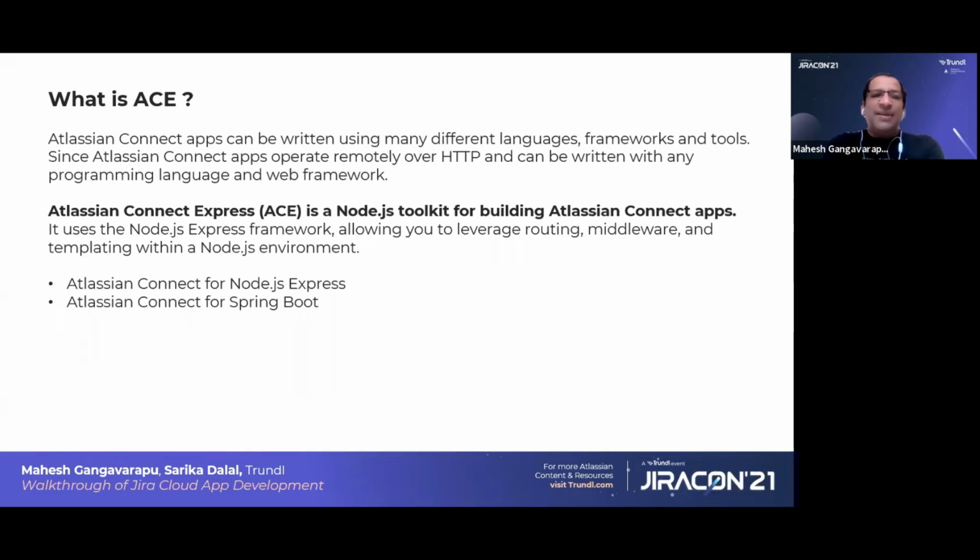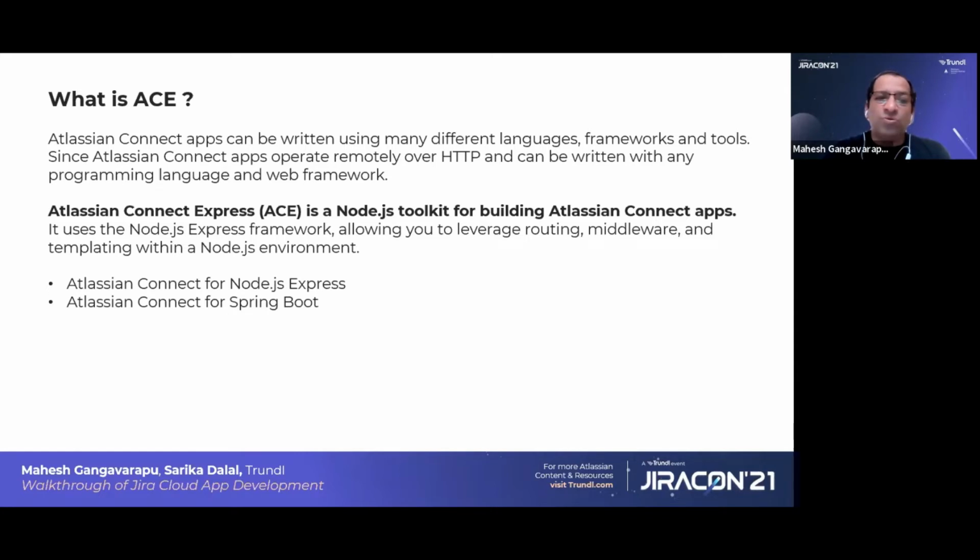Atlassian Connect apps can be written using many different languages, frameworks, and tools, since Atlassian Connect apps operate remotely over the HTTP protocol and can be written with any programming language and web framework. What is ACE? ACE means Atlassian Connect Express. It is a Node.js toolkit for building Atlassian Connect apps. It uses the Node.js Express framework, allowing you to leverage routing, middleware, and templating within a Node.js environment.